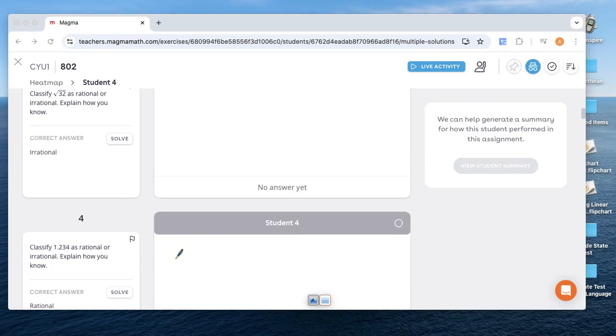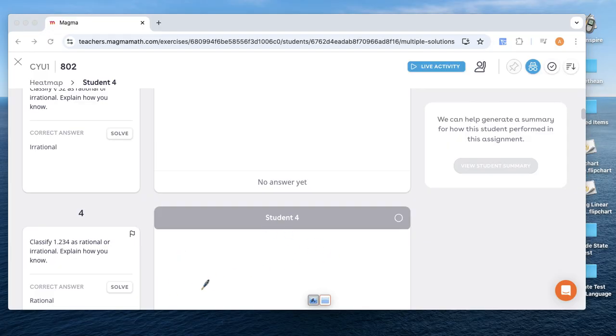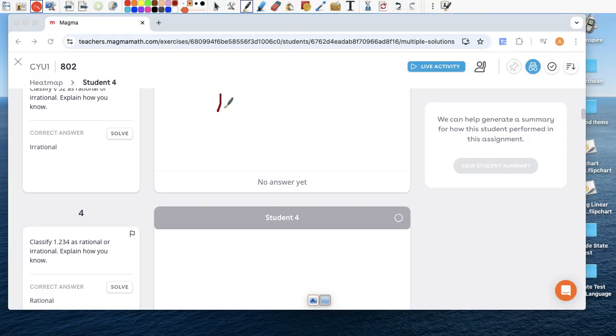Yeah, very repetitive. Classify 1.234 as rational or irrational. Well, it's rational. Why? Because first of all, it ends here, so we don't have to worry about it repeating, terminating, or non-terminating. It's just 1.234. Can I rewrite that as a fraction? Yeah, we can. If you look at the place value, the 4 is in the thousandths place, right? And to write this as a ratio of two integers, we would just write 1, 2, 3, 4 there. 1 and 234 thousandths can be written as 1,234 over 1,000. And if you think about it, right?